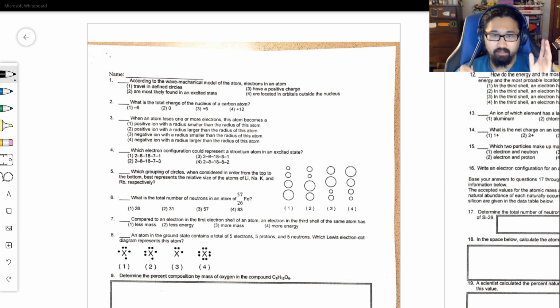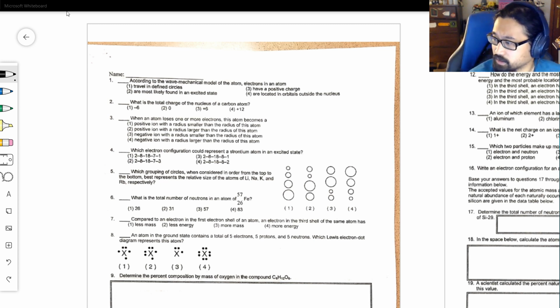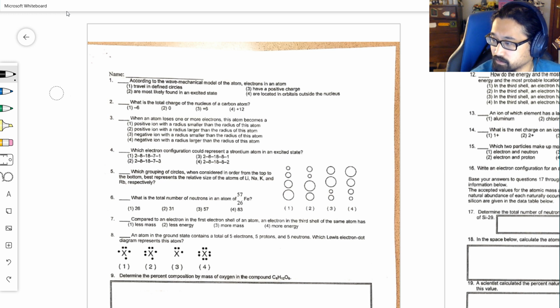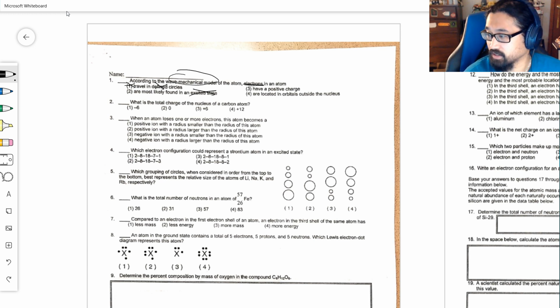All right, I'll continue to update there. I want to go through these. Just want to make sure I get the numbers correct. The first one that I want to do here is number 1. Number 1 says, in the wave mechanical model of the atom, electrons, so where are they? They do not travel in defined circles, so number 1 is false. We haven't talked about the excited state, so that's not going to be the answer. Electrons are not positive. The only valid answer is number 4.